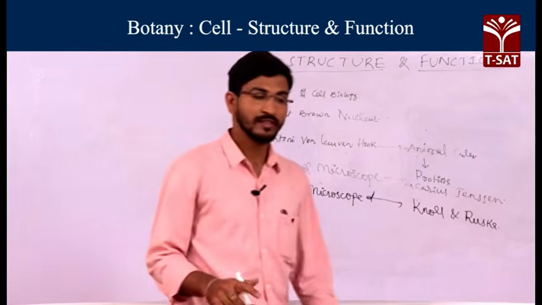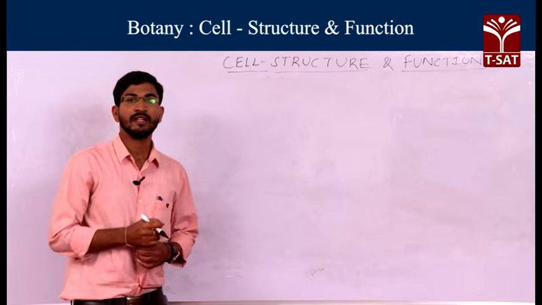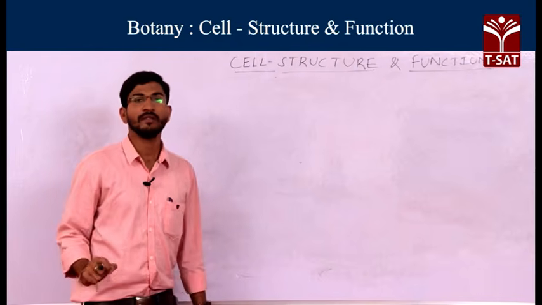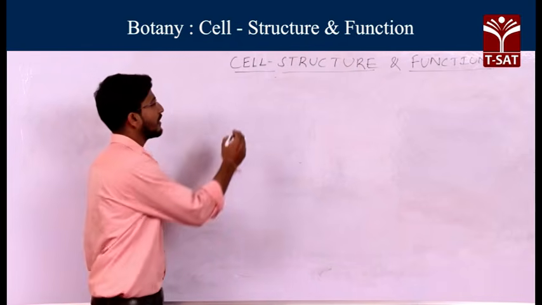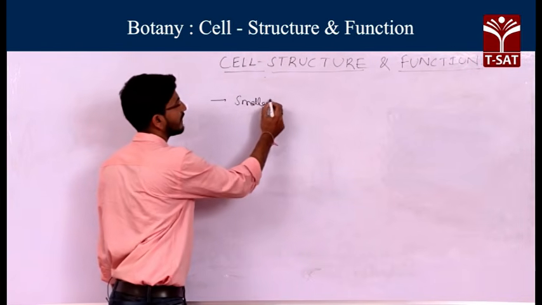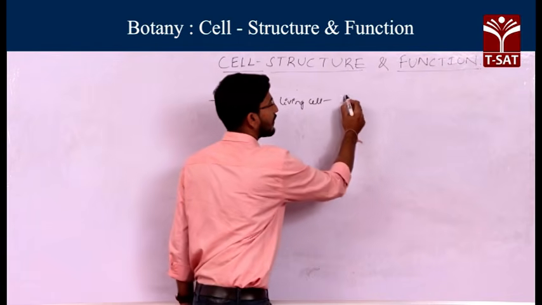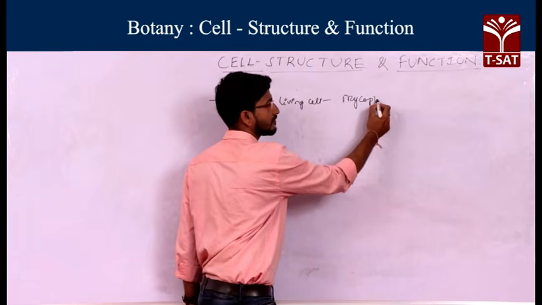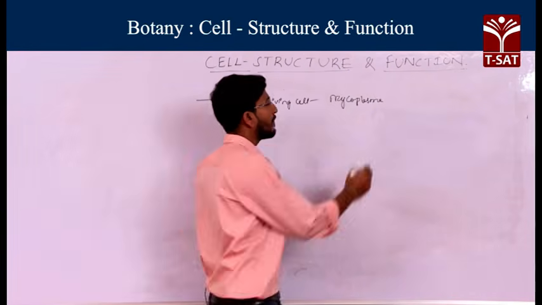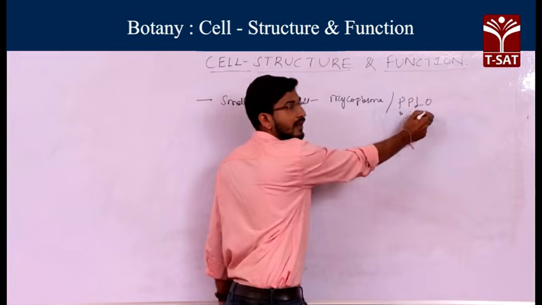Now we are going to discuss the sizes of the cell. When we observe cells, we see various variations: some are small and some are large. The smallest living cell is mycoplasma. This mycoplasma is also called PPLO. PPLO stands for pleuropneumonia-like organism.